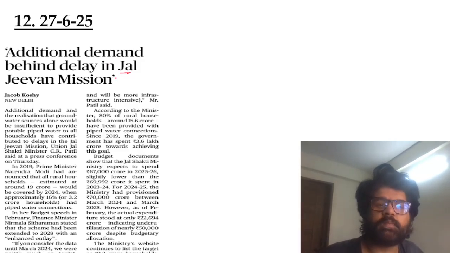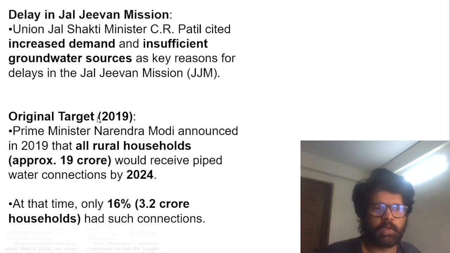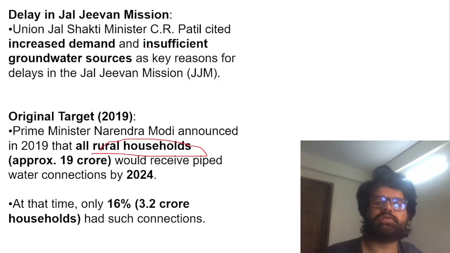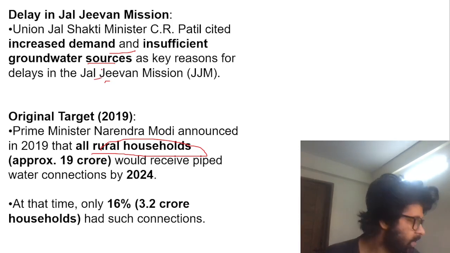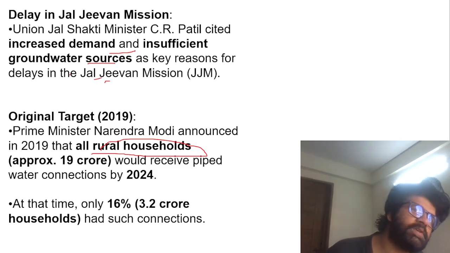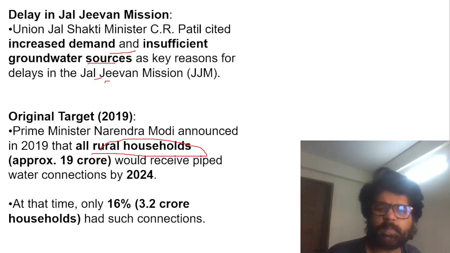Okay, so Jal Jeevan Mission, it has been delayed. It was supposed to supply piped water to rural households by 2024, but now it has been extended till 2028. So again remember, rural households, not urban households. The Union Jal Shakti Ministry cited increased demand and insufficient groundwater as key reasons for the delay. Like when delay happens, should these ministries take a pay cut and all? Who is responsible? Somebody has to take accountability, guys. If nobody is accountable, how will a government run, how will the country run properly, man? When will we become a Vishwaguru and all those things?